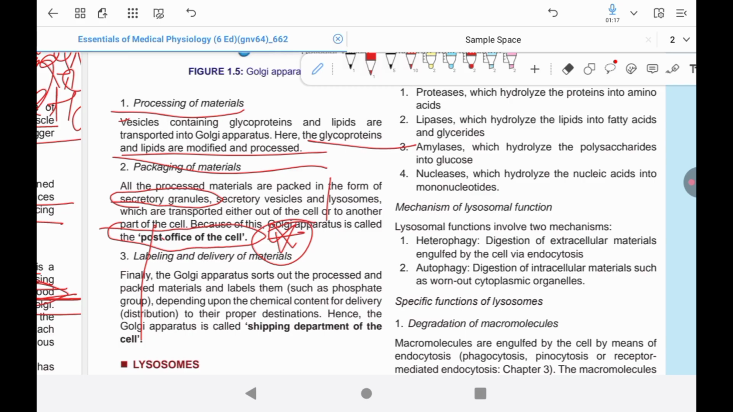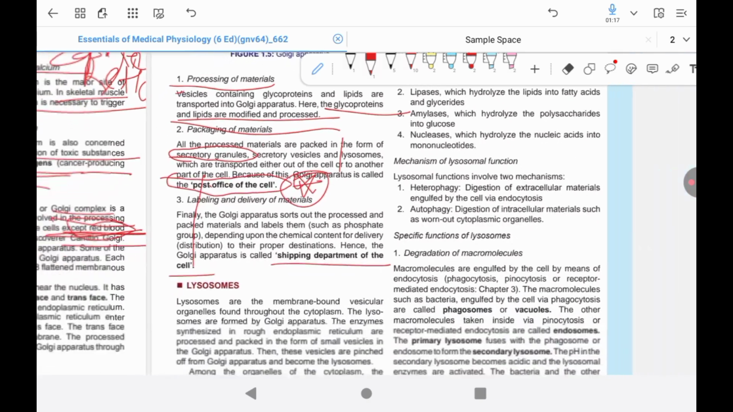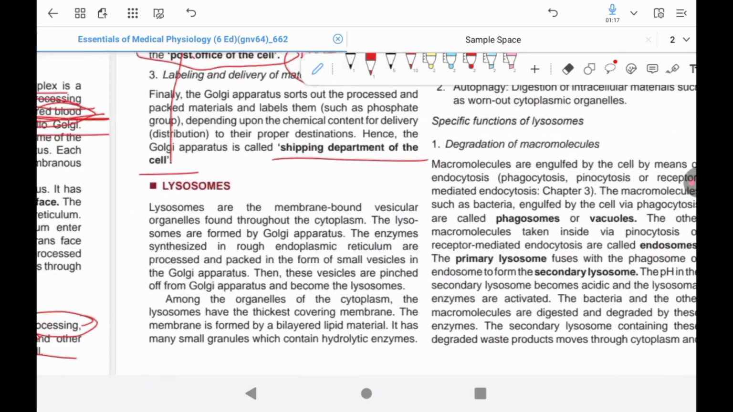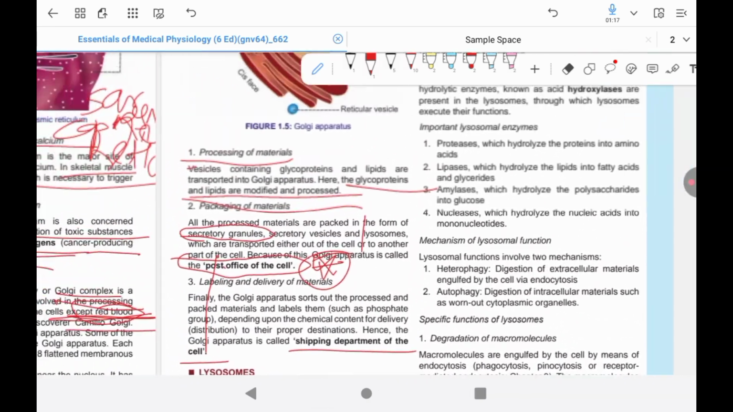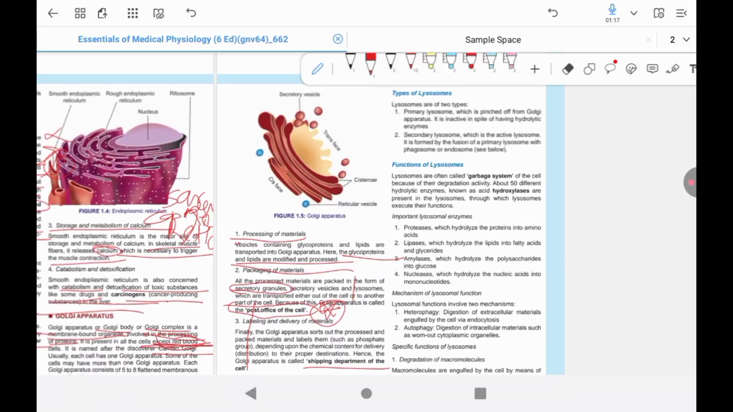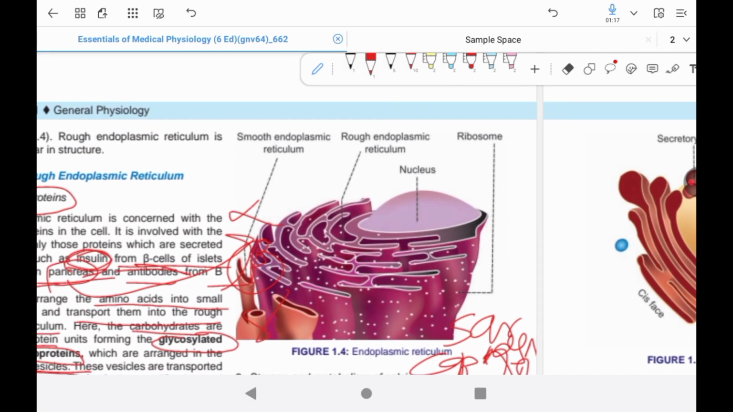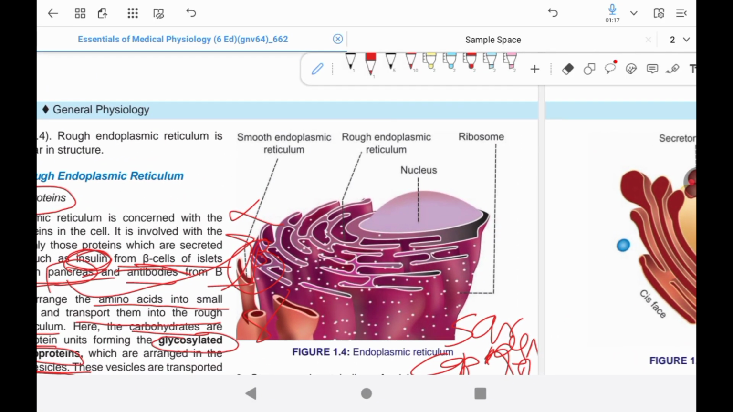Let's say this is the endoplasmic reticulum, this is a protein, and this is the Golgi apparatus. This is the ER, this is the protein, and this is the cis phase of the Golgi apparatus. So this protein comes to the cis phase and enters through it.